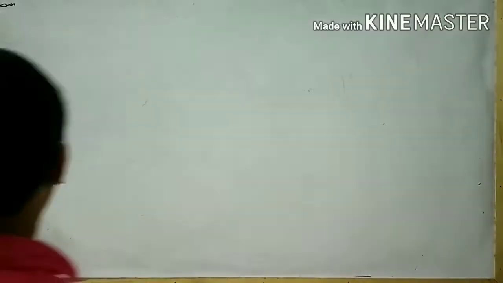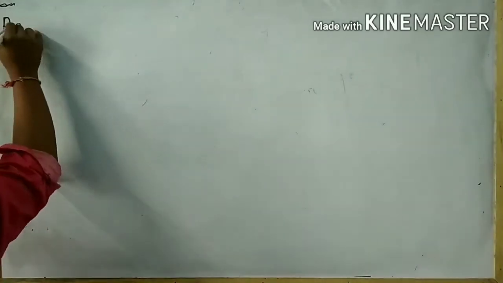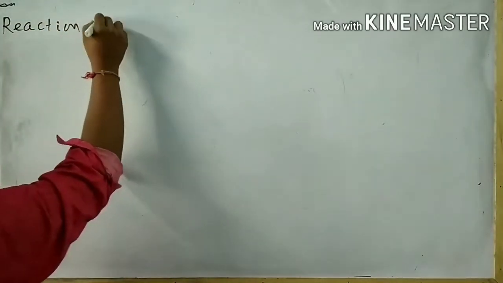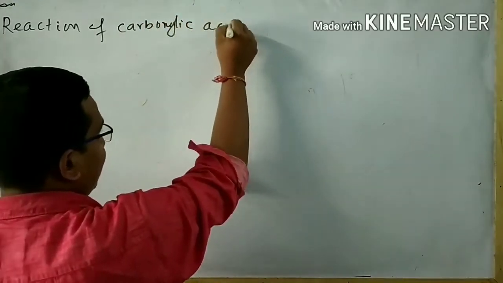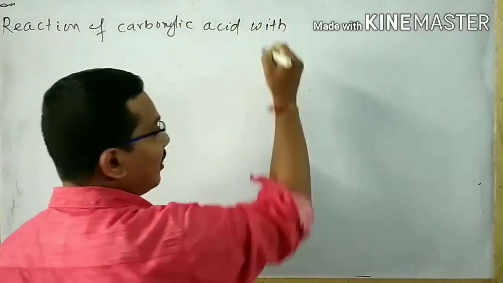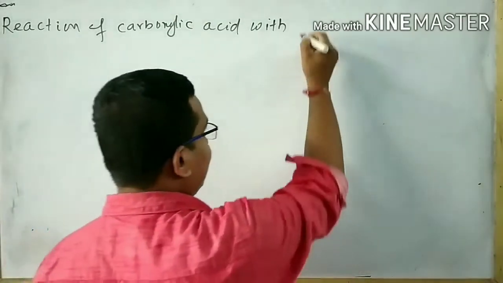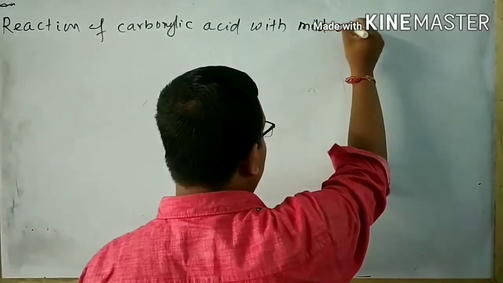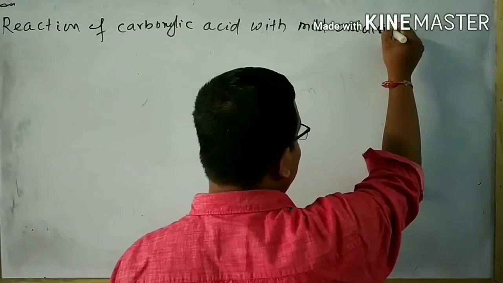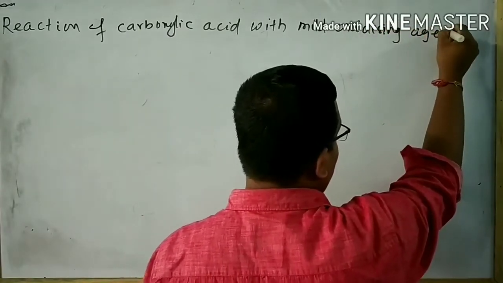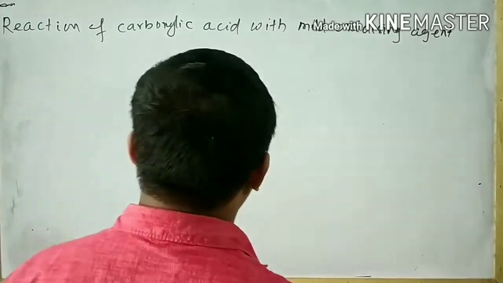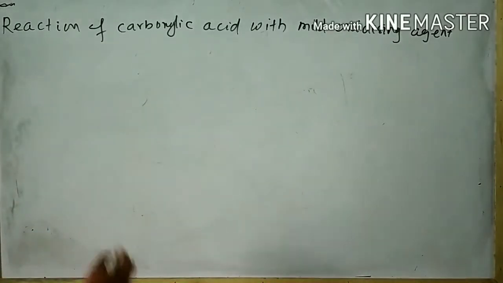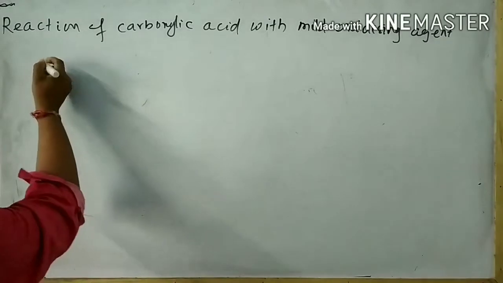Now I will discuss the reaction of carboxylic acid with a mild oxidizing agent. Take an example of a mild oxidizing agent, that is H2O2.